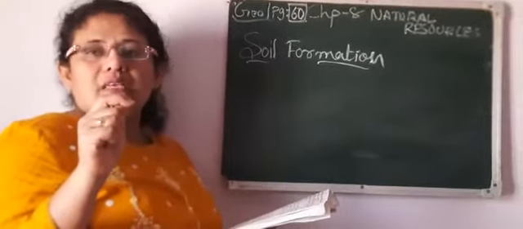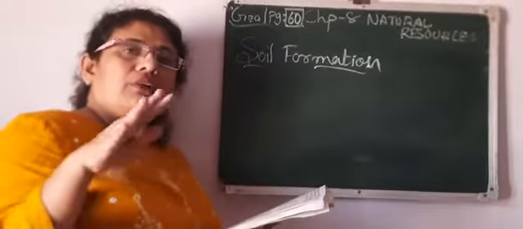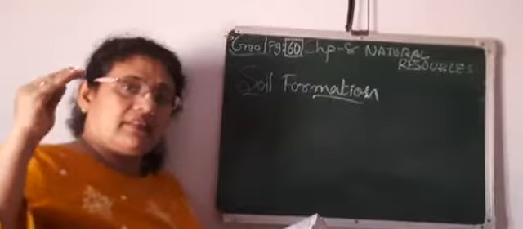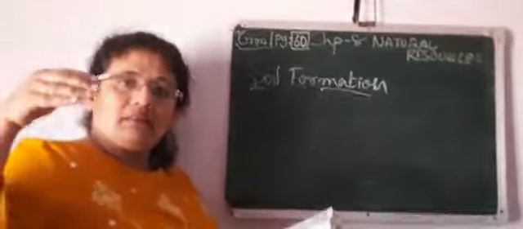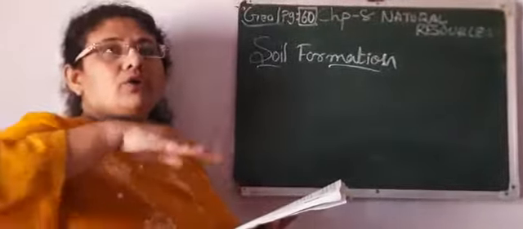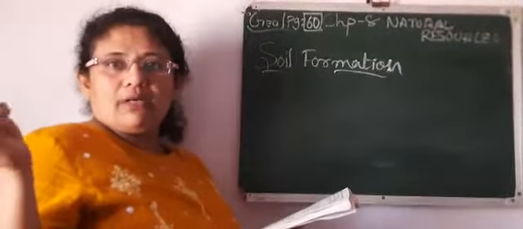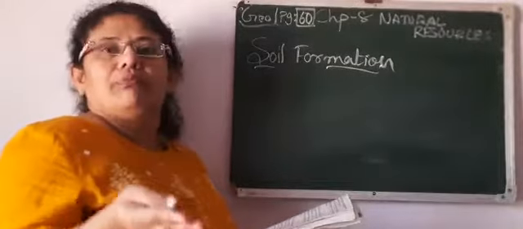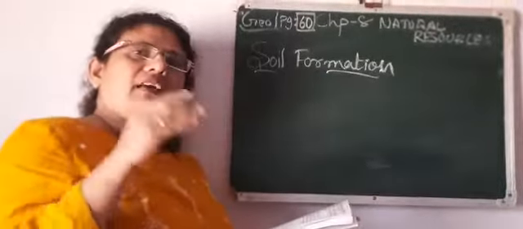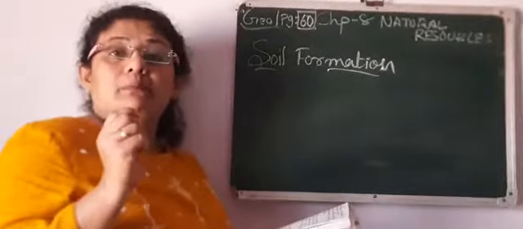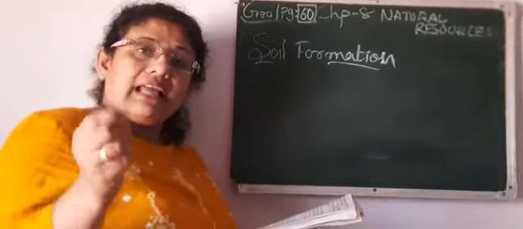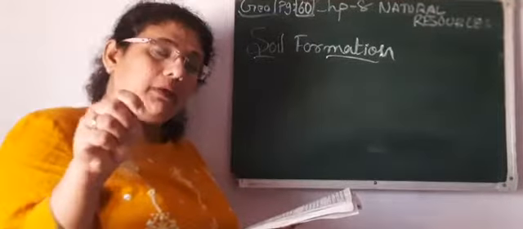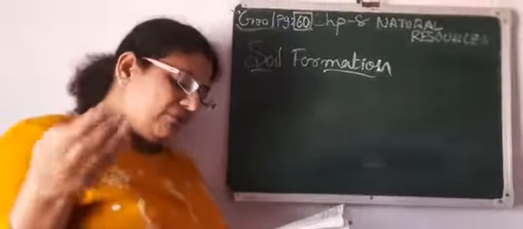Parental rocks means what? Like for example, you will find red soil. Why do you find red soil? Because red mountains are there. Where plateaus are there, in Maharashtra you will find the color of the mountain and parental rocks are black. So their soil is of black color, right? So everywhere the parental rocks also play a very important role. Where that color or that type of rocks are available, that type of soil you will find over there.